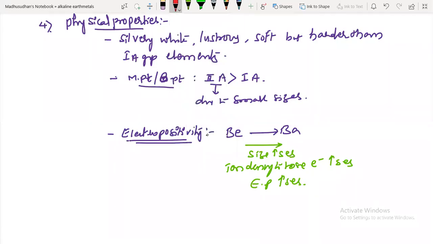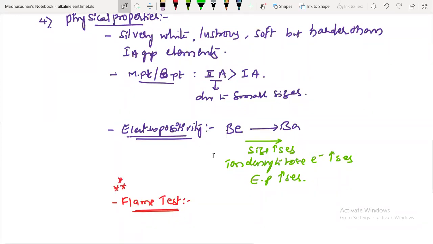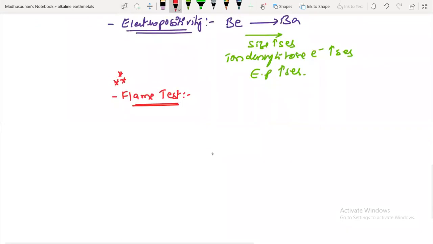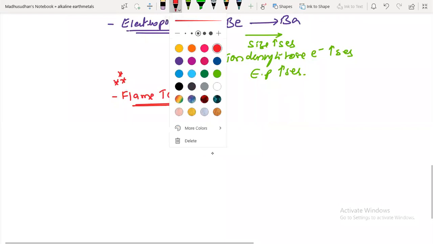Next, we'll move to their flame test. Flame test characteristic colors are very, very important in qualitative analysis.